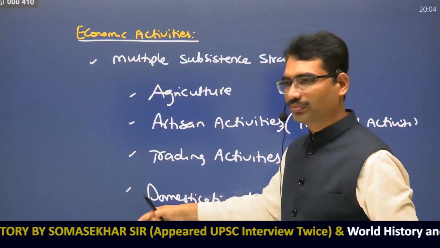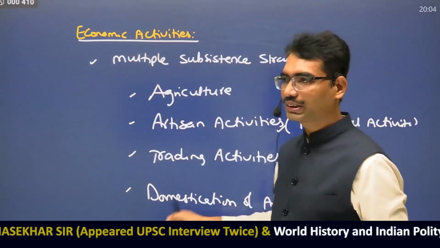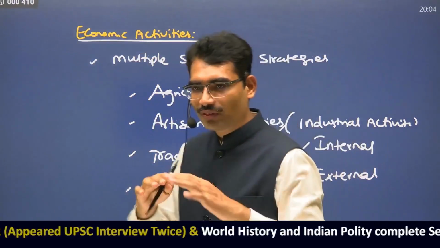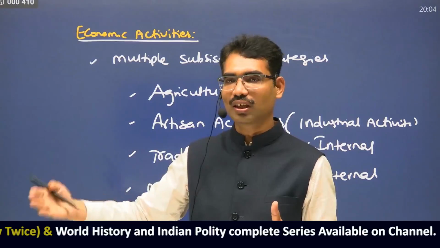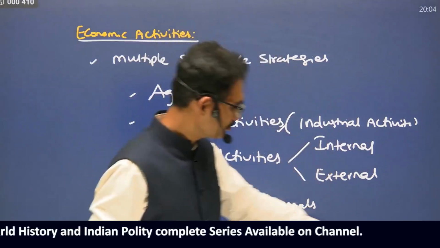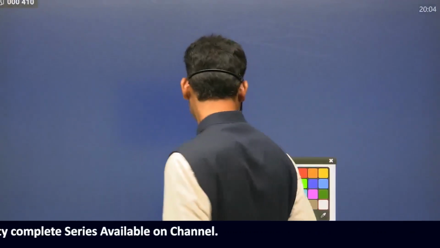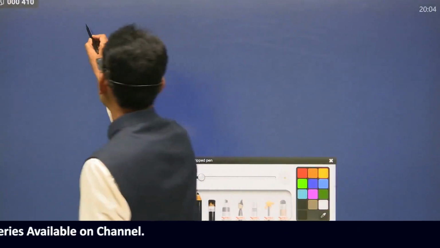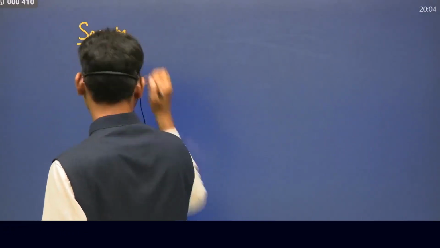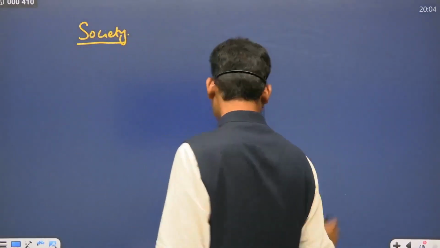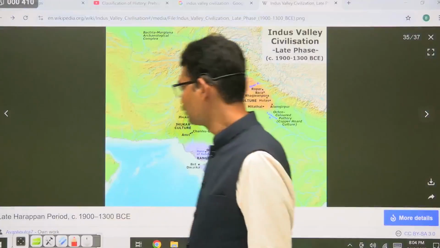Another characteristic, economic activities wise, is all this. So we have to see these economic activities in detail also. First, we are dealing with one topic, that is the salient features of Indus Valley Civilization. Economic activities, that. Now, what about the society of Indus Valley Civilization? When it comes to society, you see this.